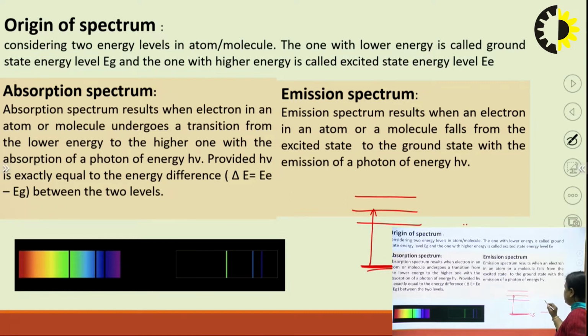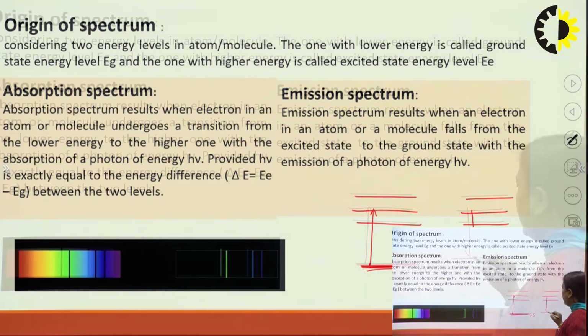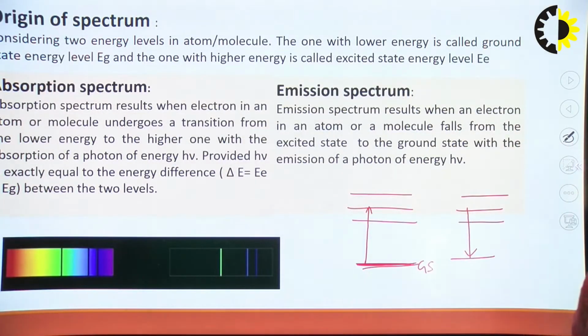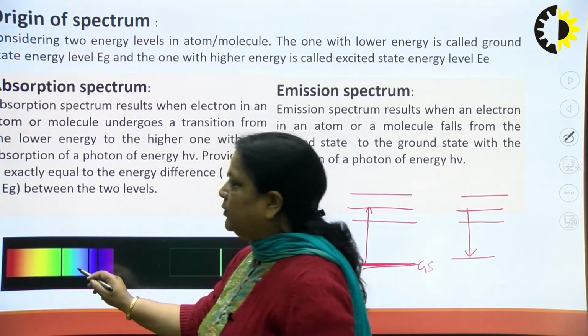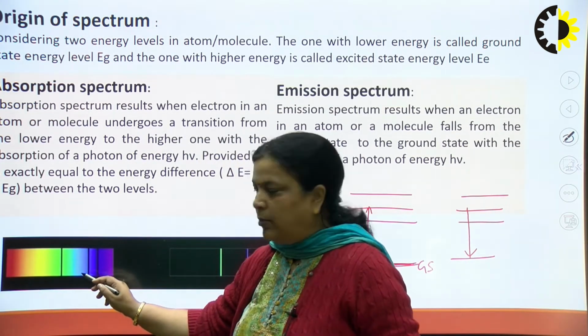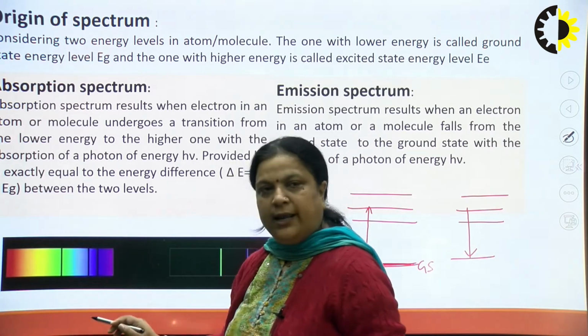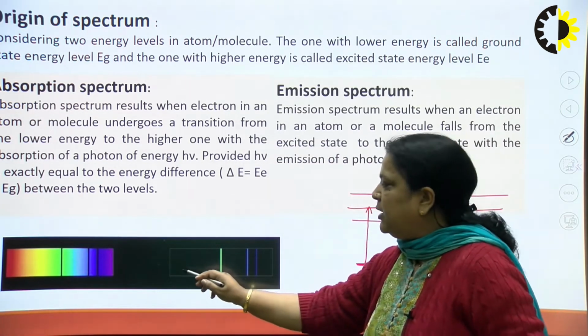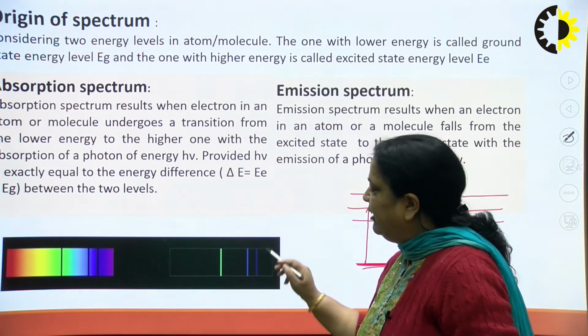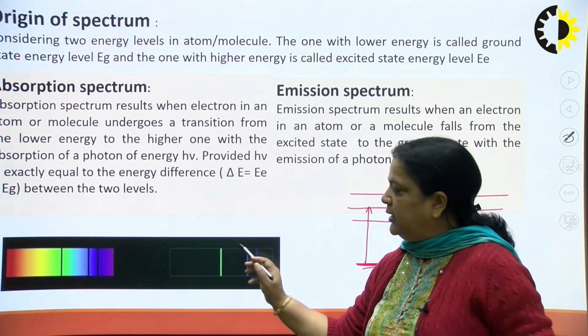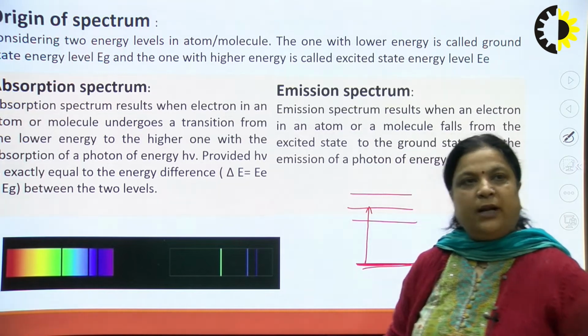In the reverse phenomenon, if the transition occurs from a higher energy state to the ground state, an emission spectrum occurs. In an absorption spectrum, the particular wavelength of light which gets absorbed appears as a dark line. While in an emission spectrum, the overall background is black, but the wavelength of light which gets emitted appears in its respective color.